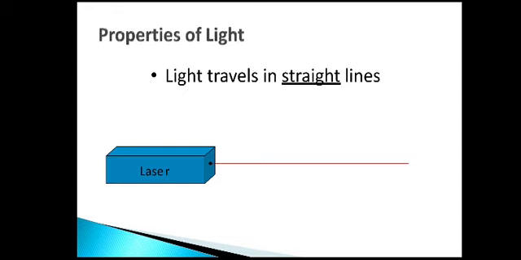Property number 1. Light always travels in a straight line. This we are learning from our lower grades. The best experiment to demonstrate that light always travels in a straight line is with the help of a cardboard sheet, a blackboard and a torchlight. Now, place a blackboard at one end.